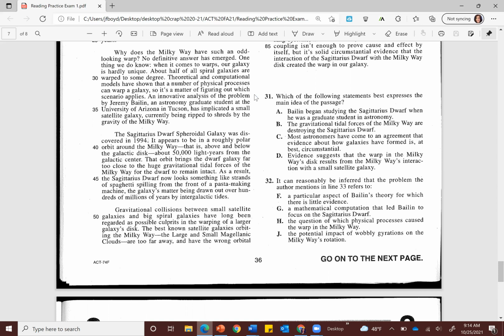The right answer for number 32 is H, the question of which physical processes cause the warp in the Milky Way. And we can look actually right up here for that. Why does the Milky Way have such an odd looking warp? No definitive answer has emerged. Then we go through what we do know. And then when they refer to the problem, they're talking about this right up here. And that again is a key ideas and details kind of question.